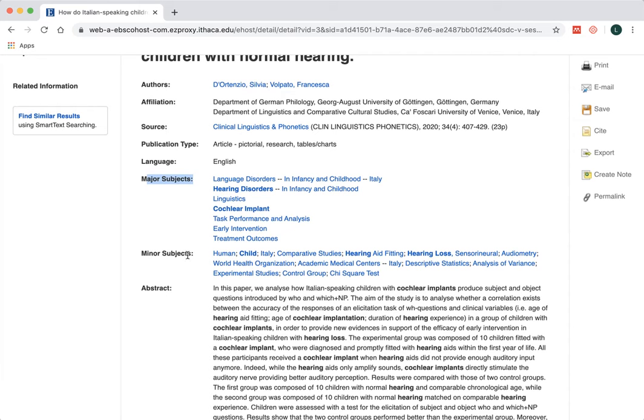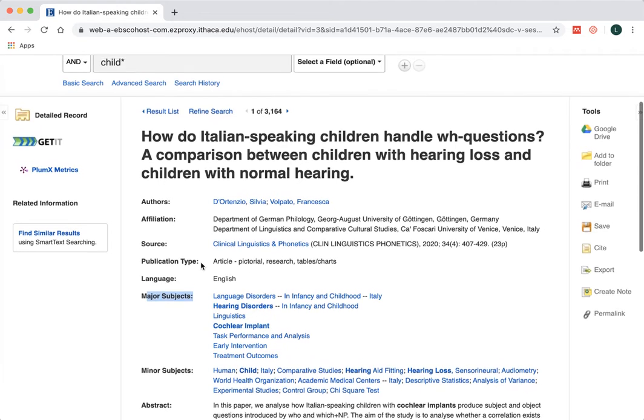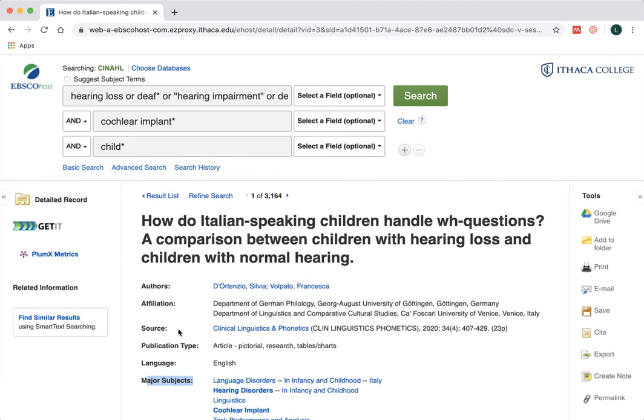And then we have what are called minor subjects. So going back to my search up here, I can start to play around if I want to limit my concepts to be a major concept. I can limit my keywords. Another thing I can do is I see hearing disorders is one of the major concepts. And when I look at my terms here, I don't even have that listed. So I'm going to right here type in hearing disorders just because I see it there. And so that's a good clue that I should probably have that term in my search.